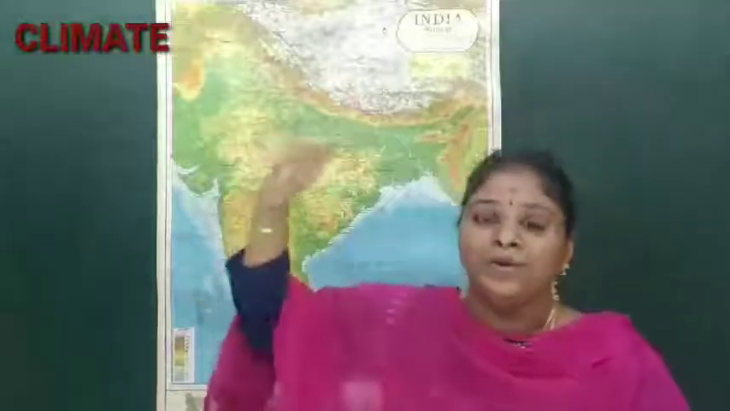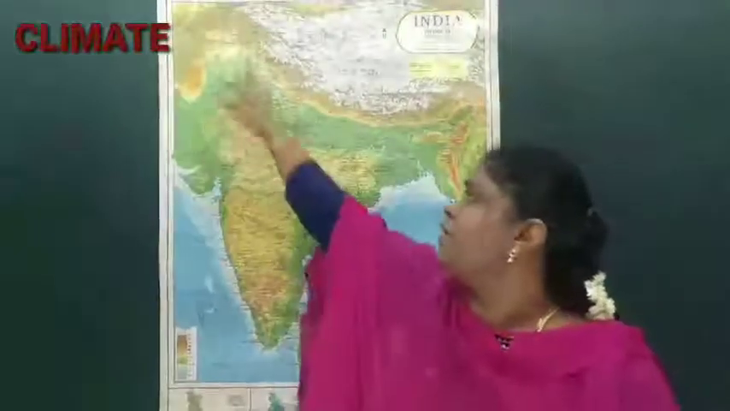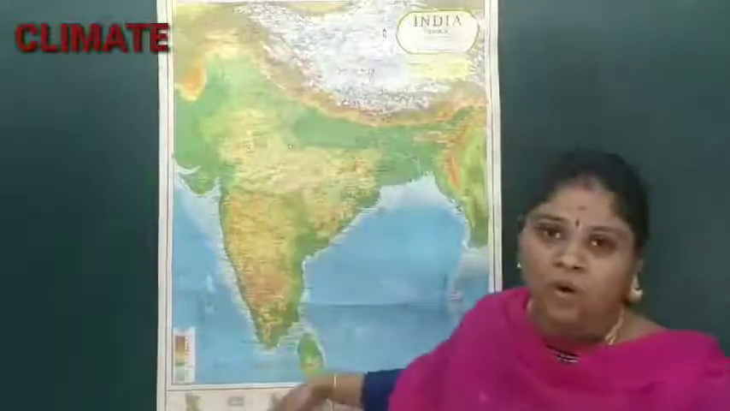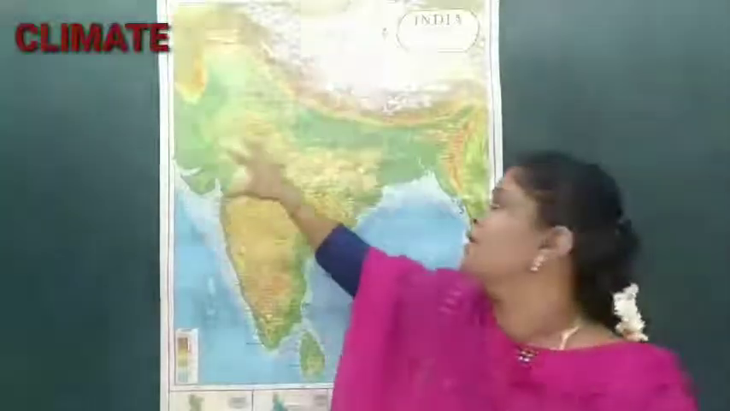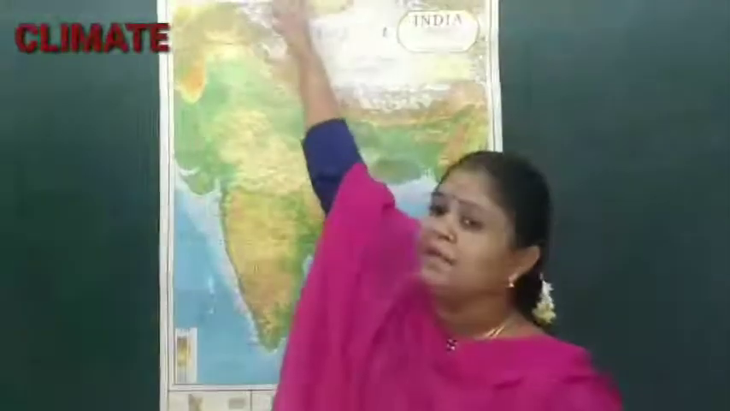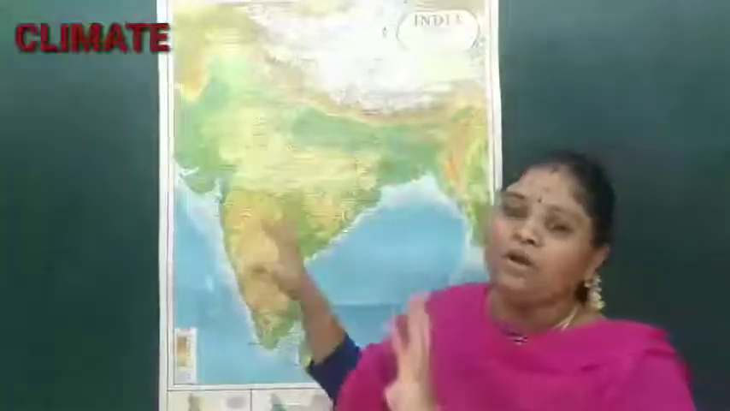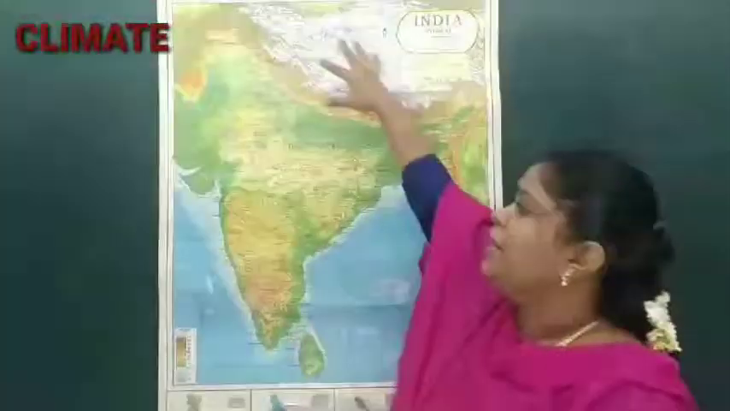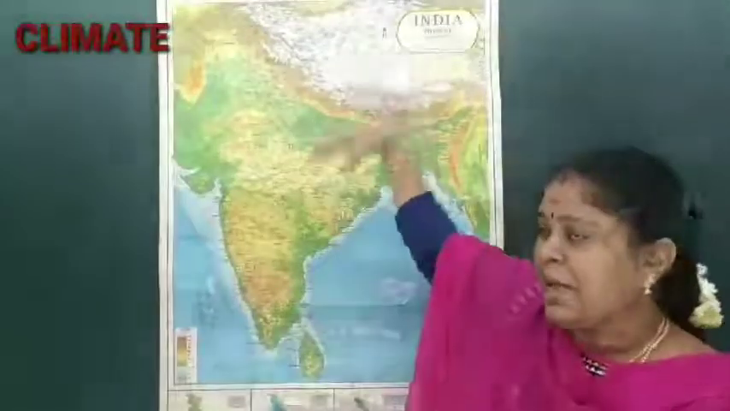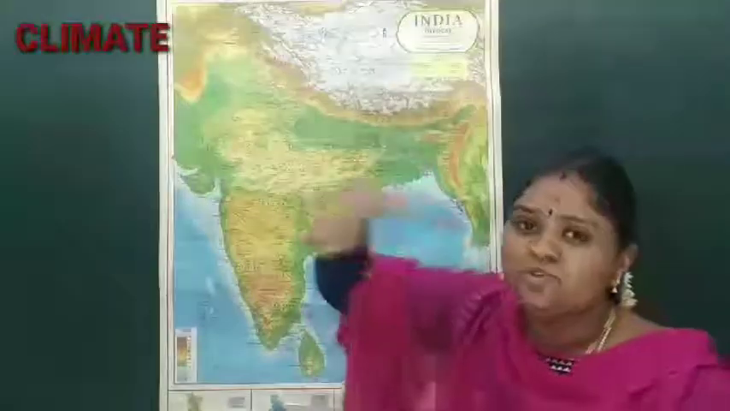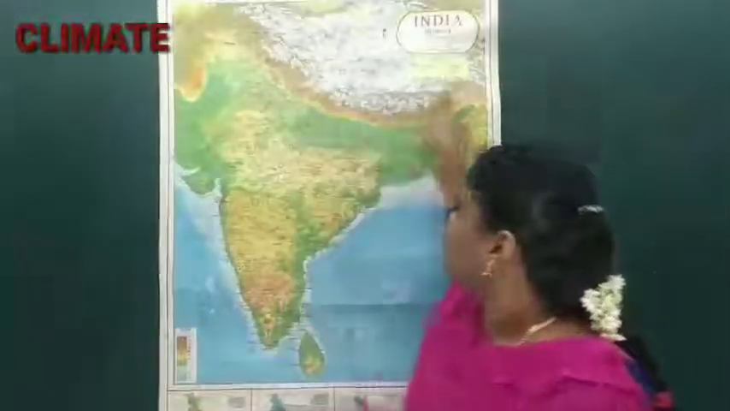Because of their height, you can find their temperature remains the same all the time, and these mountains prevailing here in the north as well as in the south are not allowing the external air to enter into India, that is from the Mediterranean Sea. In the world map you can see that from the Mediterranean region there will be a movement of air. When it is happening, it is obstructed or stopped by the mountains over here.